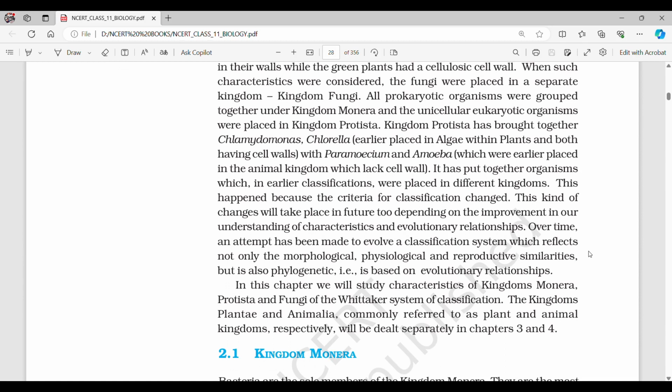Over time, an attempt has been made to evolve a classification system which reflects not only the morphological, physiological, and reproductive similarities, but also is phylogenetic, that is, based on evolutionary relationships. In this chapter, we will study characteristics of kingdom Monera, Protista, and Fungi of the Whittaker system of classification. The kingdoms Plantae and Animalia, commonly referred to as plant and animal kingdoms respectively, will be dealt with separately in chapters 3 and 4.